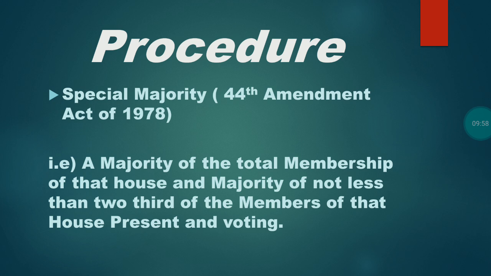So what do you mean by majority of total membership? For example, in a Lok Sabha, the maximum members is 543. So, majority of total membership of that house is 275 members, and a majority of that not less than two-thirds of members in that house. That means, whether it is passed in Lok Sabha or in Rajya Sabha, the members have to be present and voting.